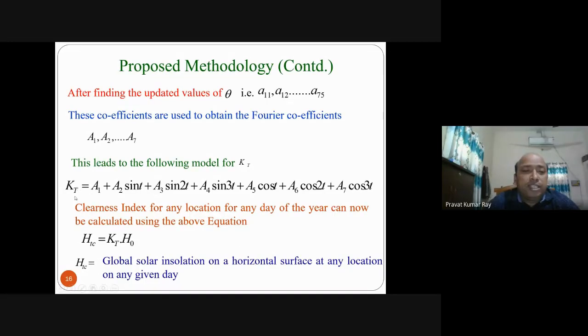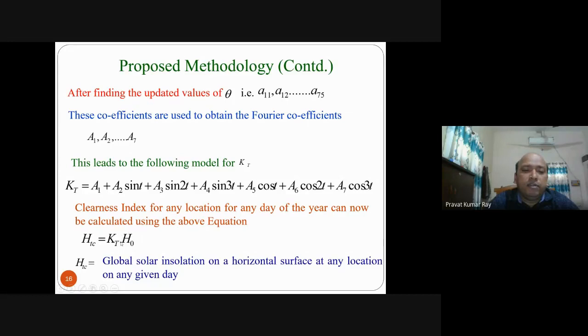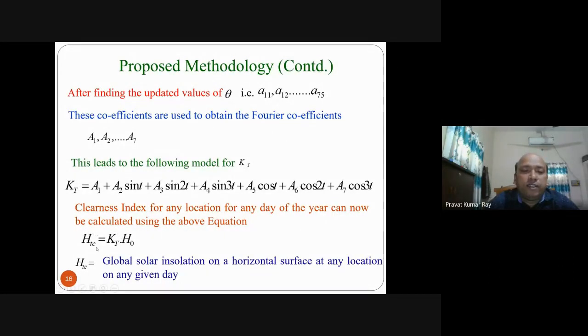After calculation of this KT value, with H0 for the place and day on which you are calculating, if you input these values, you can find H0. So H0 multiplied with KT will give you the forecasted value of global solar insolation.